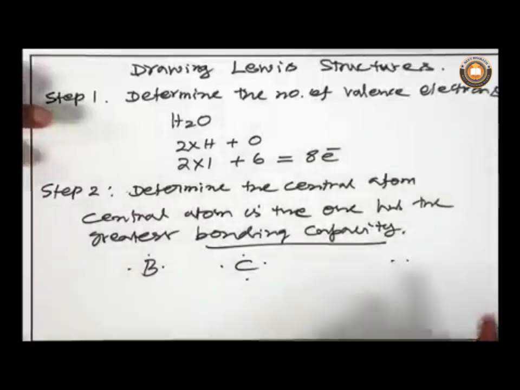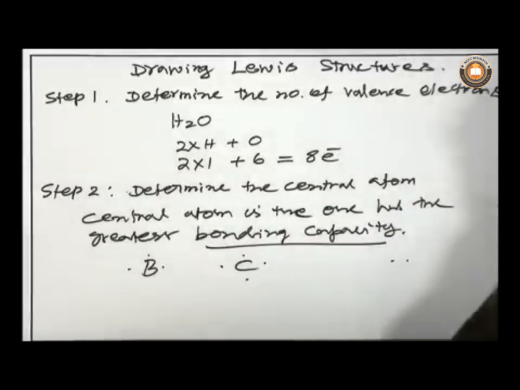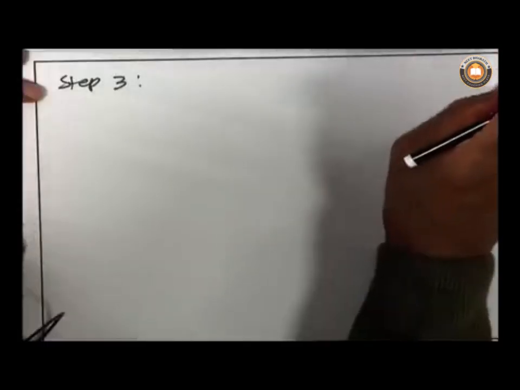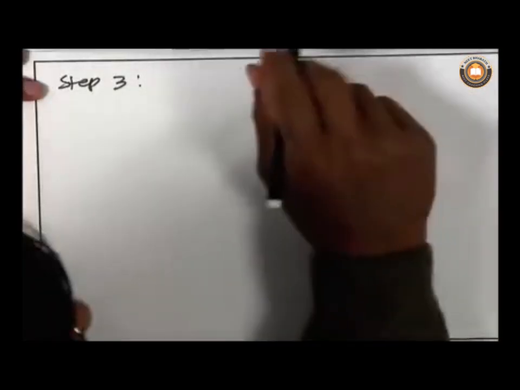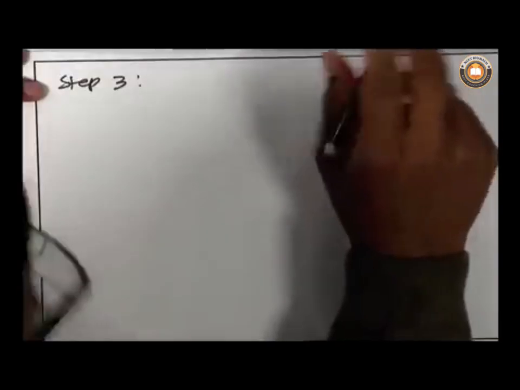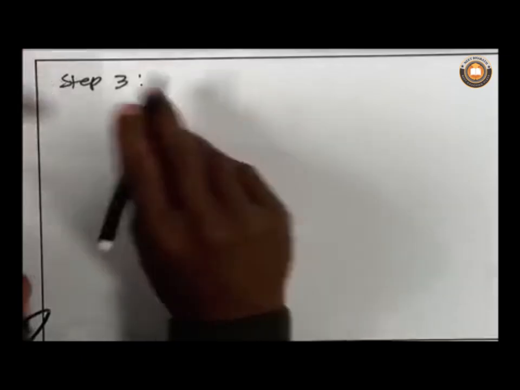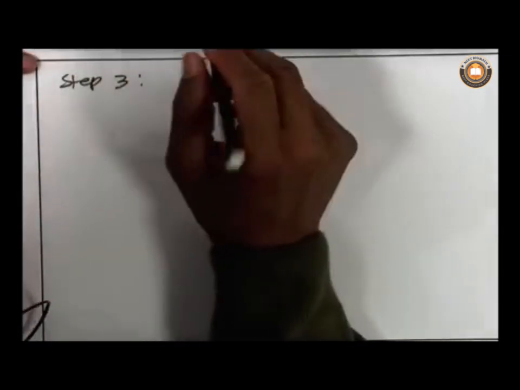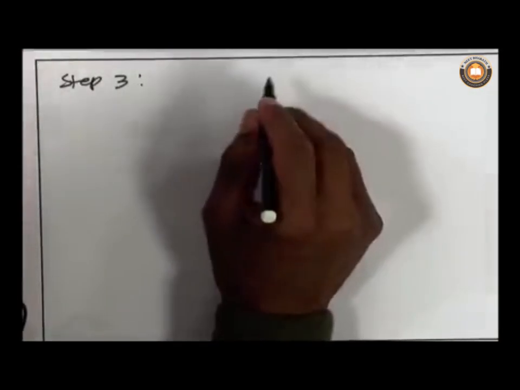Or you can also choose the central atom based on electronegativity. The less electronegative element is usually the central atom. That way also you can choose. So now we know the number of valence electrons, and we know what a central atom is. Then the third step is to draw an approximate structure. After determining the central atom, one has to draw an approximate structure.